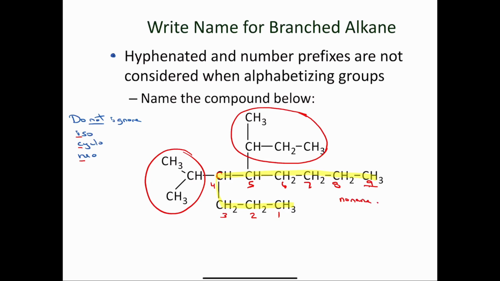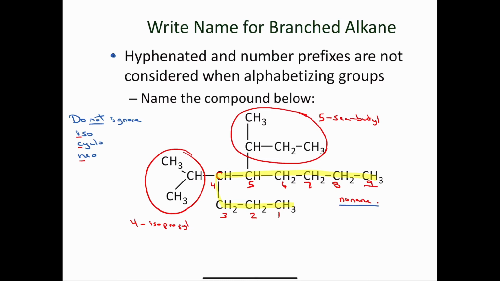And what are these alkyl groups? Well, hopefully you have them down a little bit by now. The one that's at carbon 4 is a 4-isopropyl. And the one at carbon 5 is a 5-sec-butyl. Now the question becomes, how are we going to put all of this together?